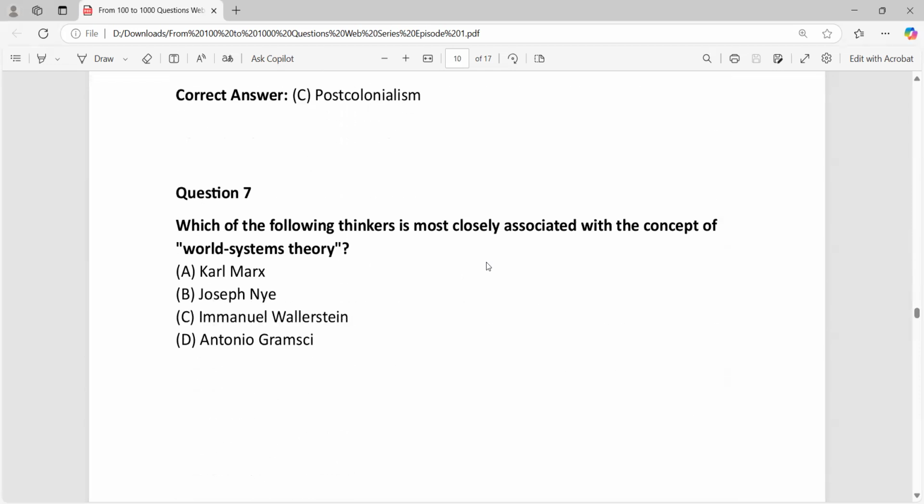Okay. Now, who is closely related to world system theory? World system theory is related to Immanuel Wallerstein. That's the important point. See, first of all, understand the most important concept you have to get out of this question. The traditional Marxian approach, traditional Marxism, was focusing within society.